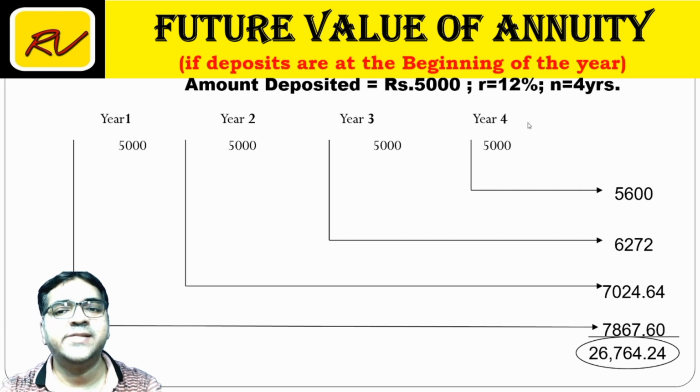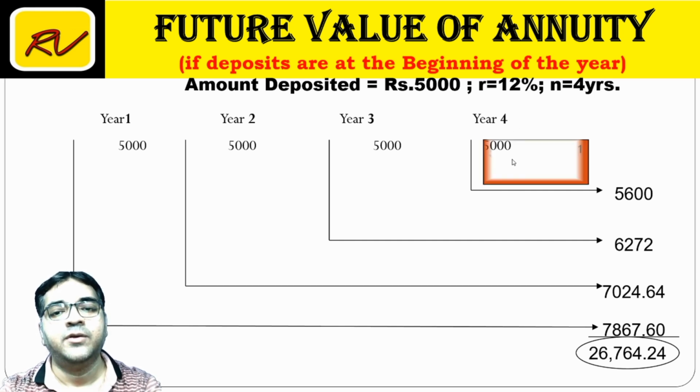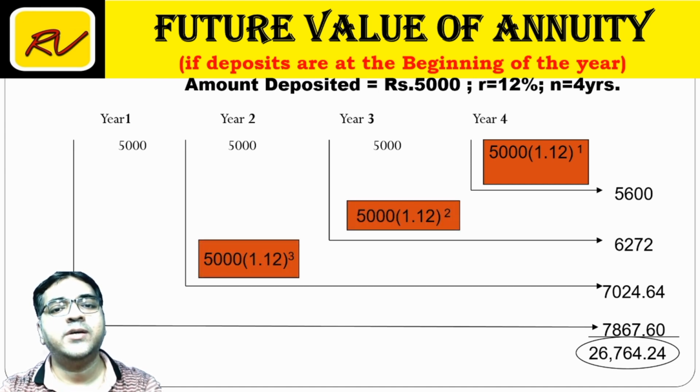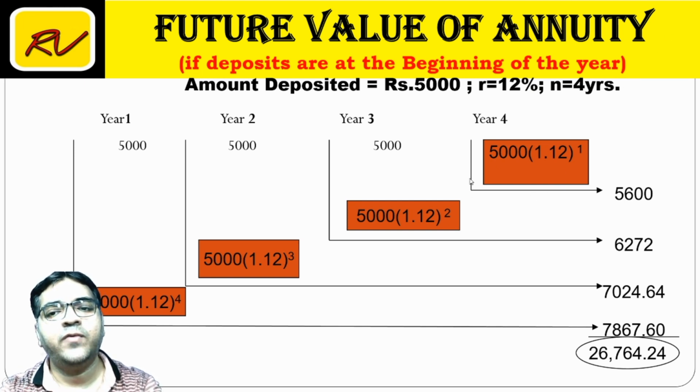So can I simply say this deposit will give me interest for 1 year. So 5,000 into 1.12 for 1 year. As I go backwards, this will be for 2 years, 3 years and 4 years. So friends, 5,000 into 1.12 will give me 5,600.